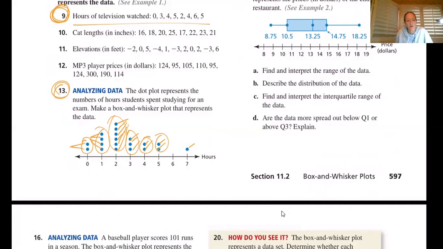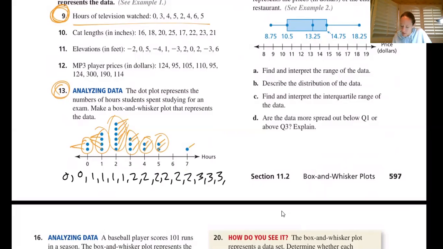So this might seem kind of weird unless you realize all you have to do is write out these data points: 0, 0, 1, 1, 1, 1. You have a lot of 2s: 2, 2, 2, 2, 2, 2. Is that right? 1, 2, 3, 4, 5, 6. I believe that's right. Then 3, 3, 3.